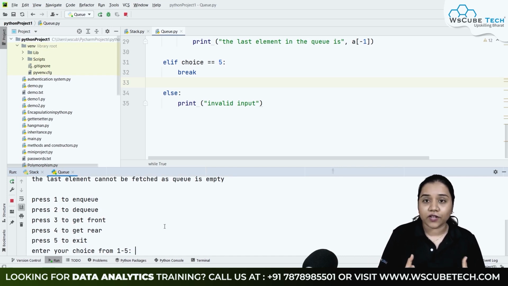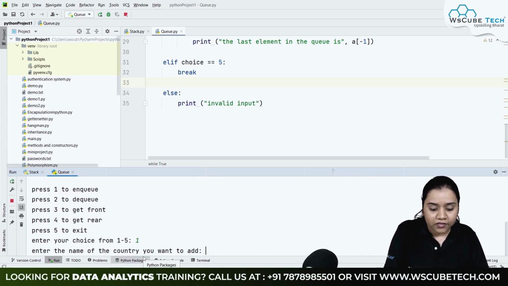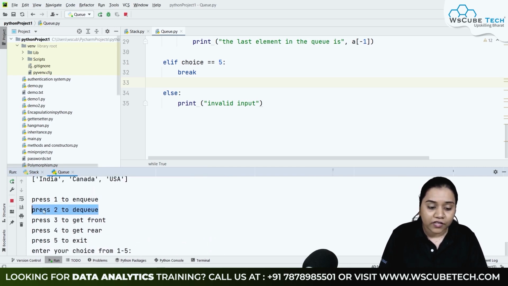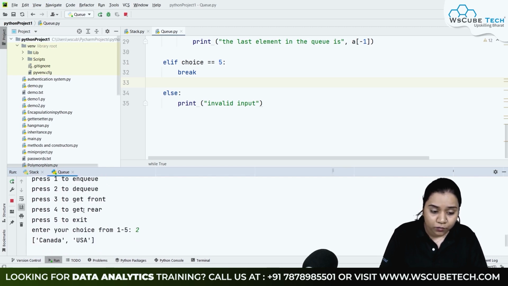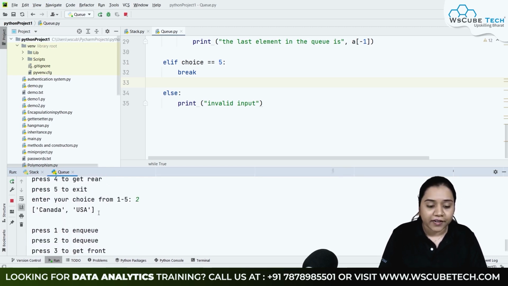Let's try it once again over here with our other methods as well, because we have not yet tested enqueue, dequeue, get front and get rear. So I'll be first starting with the enqueue. Enter the name of the country you want to add. So I'll be adding India. Again, I will be adding one more country. Again, one more country. Next is dequeue over here. Dequeue will remove our first element according to the queue principle, that it should remove our India from here. So let's see if it is removing or not. If I write 2 over here, it has removed India from here. Now we are left with Canada and USA.